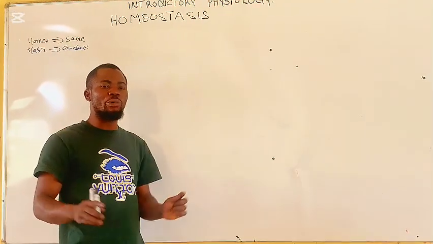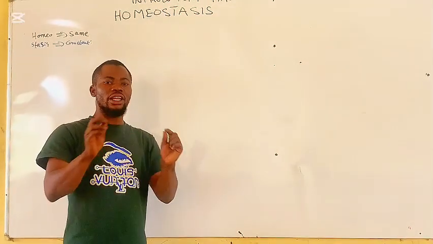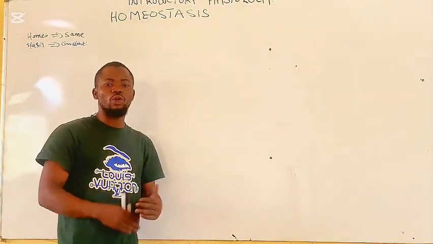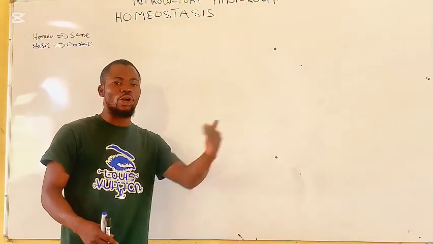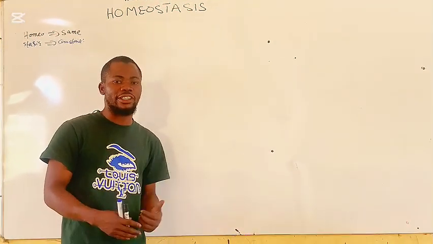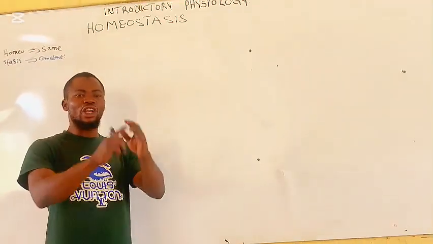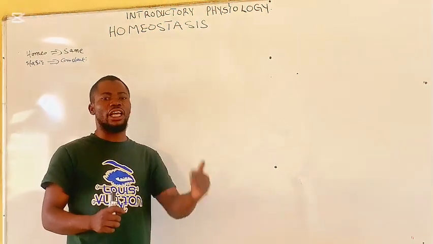The internal environment simply refers to the extracellular fluid in which the cells live. The extracellular fluid includes blood that flows in the vascular system, as well as the interstitial fluid located between cells. Extracellular fluid contains nutrients, ions, and other factors that are necessary for the survival of the cell.